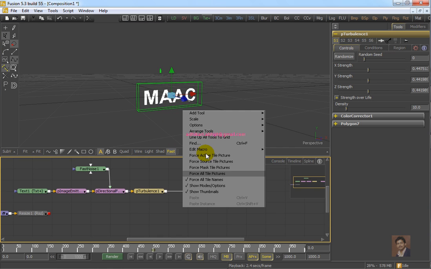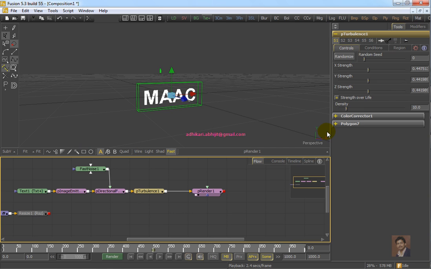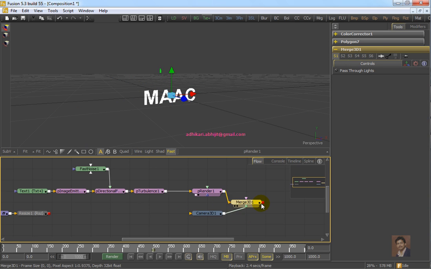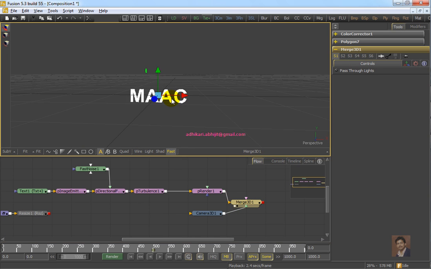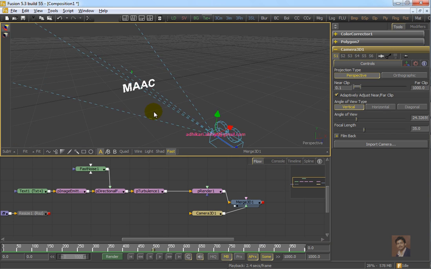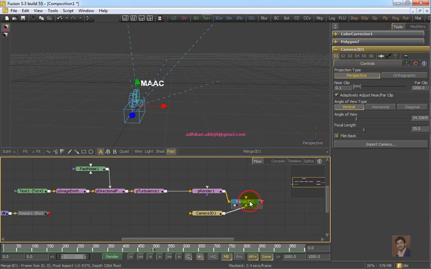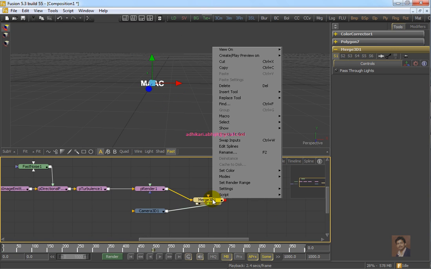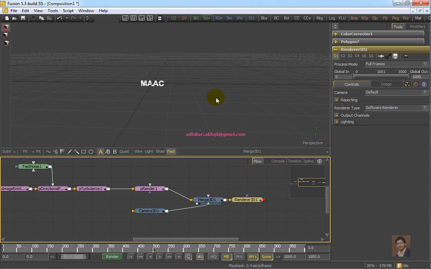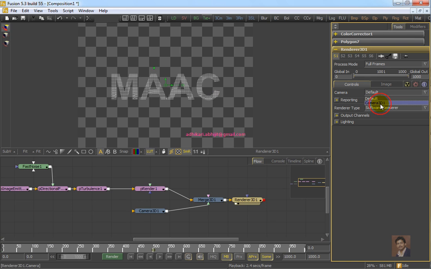So you have to create one 3D camera. After creating the 3D camera, you have to merge 3D and render 3D. Now you have to adjust the camera. After merge 3D, you have to create Render 3D. In this Render 3D, you have to select the camera, and you have to select the rendering process also.